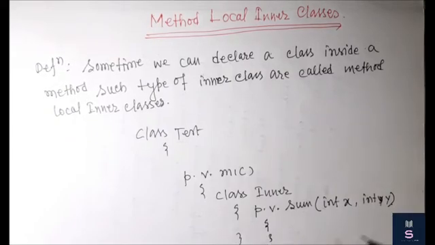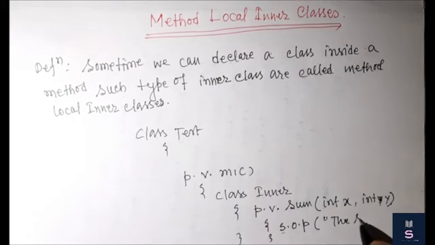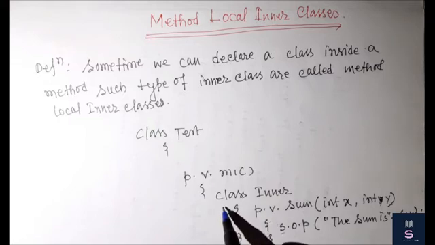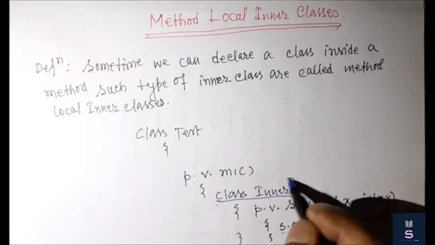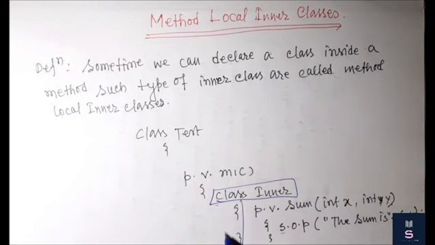Within this function I want to print System.out.println, the sum is x plus y. Forget about the class. Suppose I have not written any class name, just consider this part, the function.